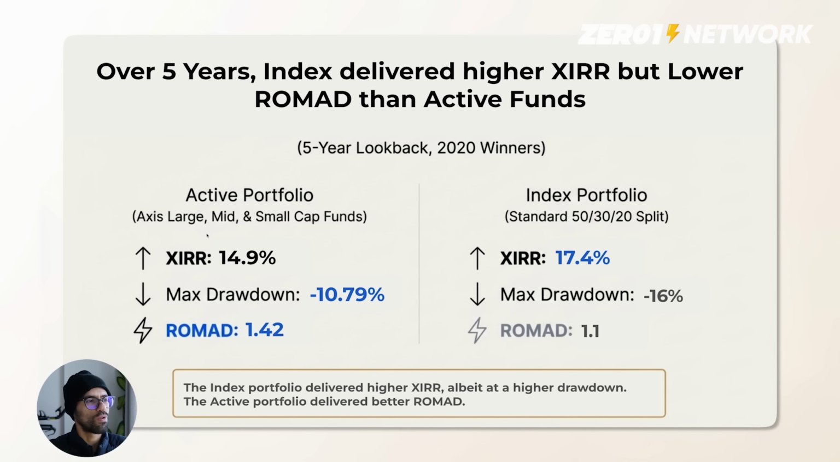And active also comes with that uncertainty: what if these funds are not doing well at any given point in time? Axis also went through a whole crisis of their own, right? So yeah, I think that's what the data suggests, that the ROMAD is higher in active compared to the index, but just slightly.